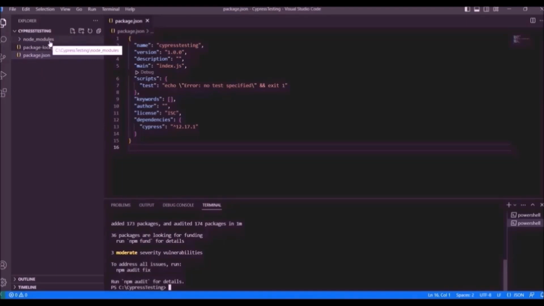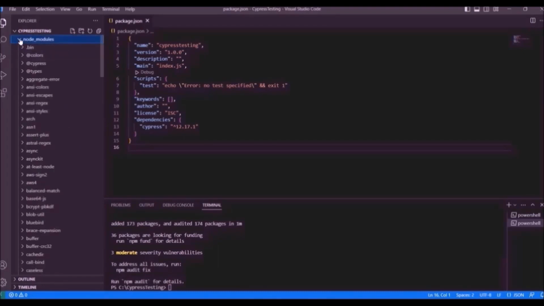The folder is node_modules, and there is a new file also, package-lock.json. So this file and this folder has been added after installation of Cypress. If you check inside the node_modules, you will find .bin folder and Cypress here.